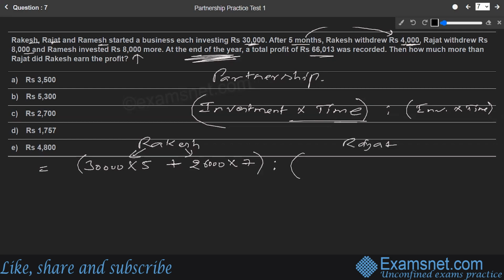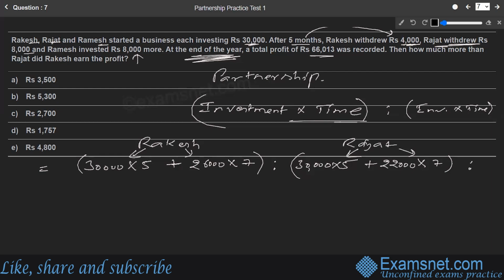Investment into time. The initial investment for all three partners was the same, so it is 30,000 into 5 only. Plus the next investment part of Rajat. They say Rajat withdrew 8,000 rupees. So the money that was left was 22,000 into... this withdrawal was done after 5 months, so the remaining 22,000 will be part of the business for 12 months minus 5 months, that is 7 months only. That's why the 22,000 has been multiplied with 7.